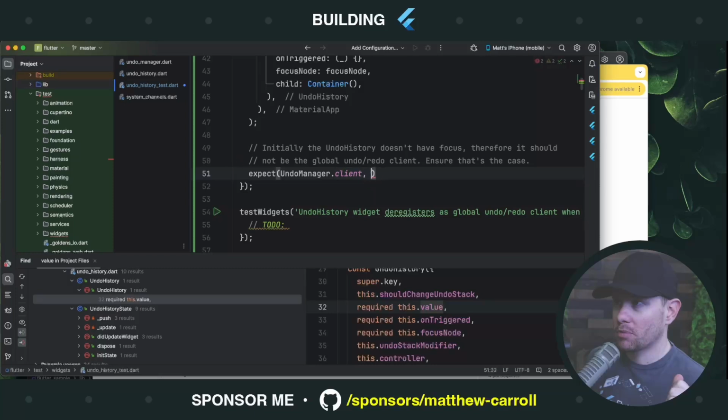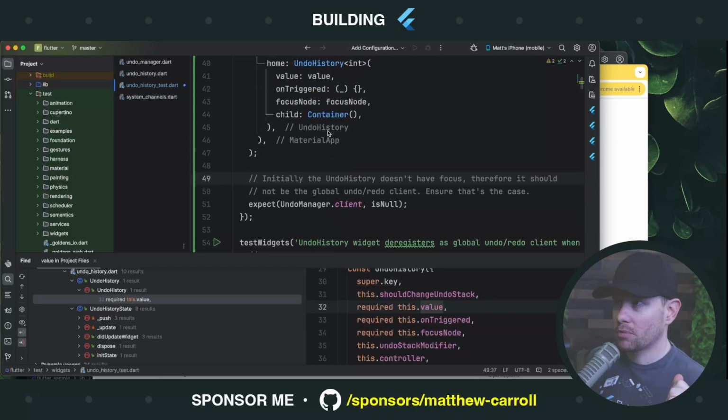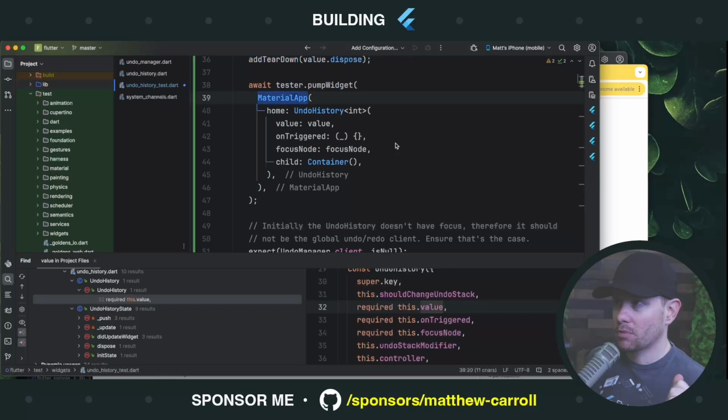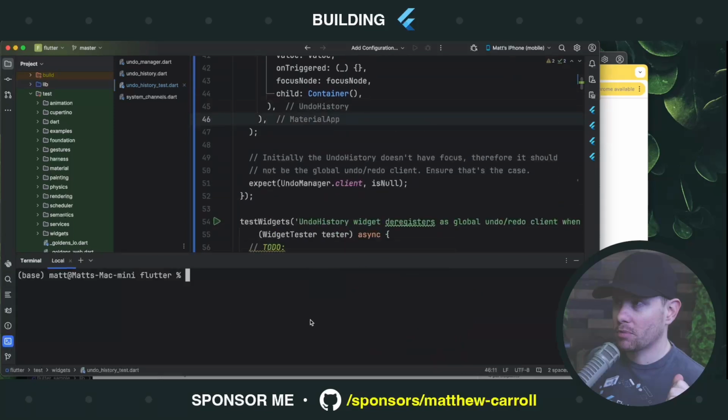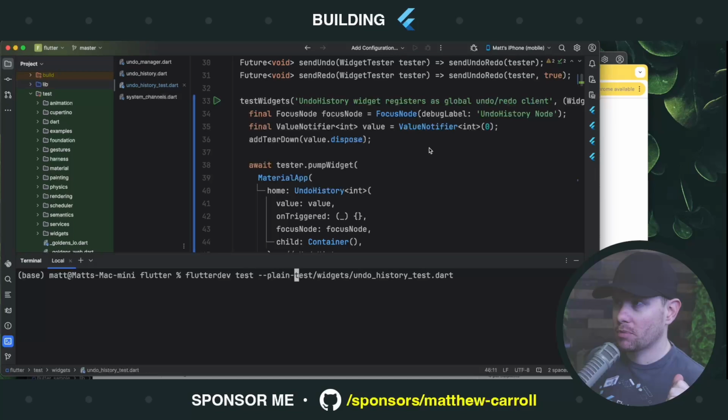So we expect that it is null, right? That's what, when we first pump, nothing has focus. Well, actually, maybe that's not true. It's possible Material app has focus, but I don't know. Let's run this test and find out. That's the great thing about tests. You can just run them. So flutter test, where are we here? We are test widgets undo history. And we just want to run this one test. We're going to say plain name equals undo history widget registers as global. Let's run that test.